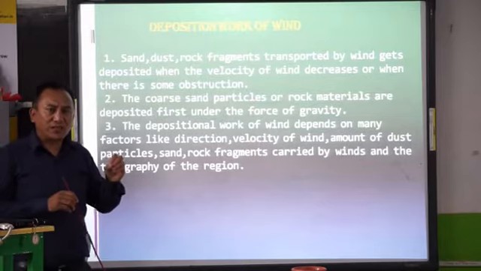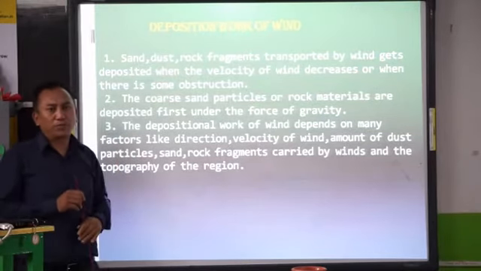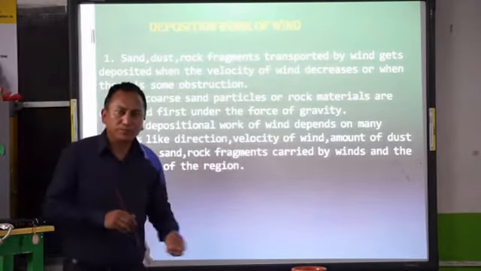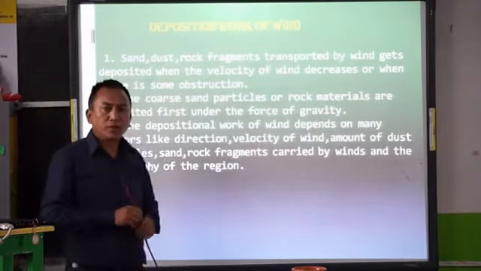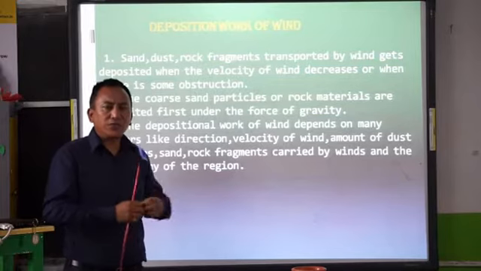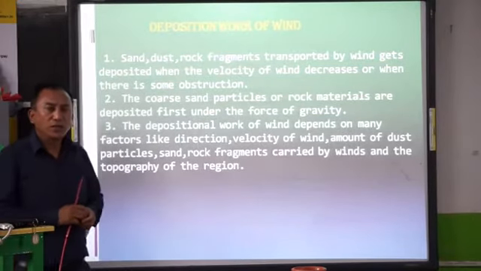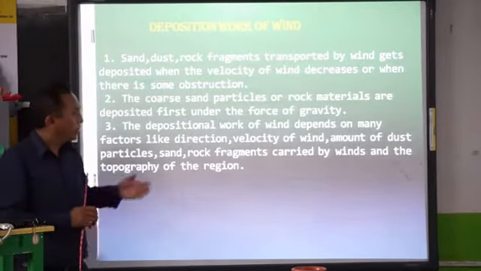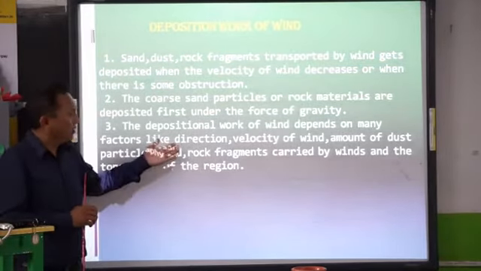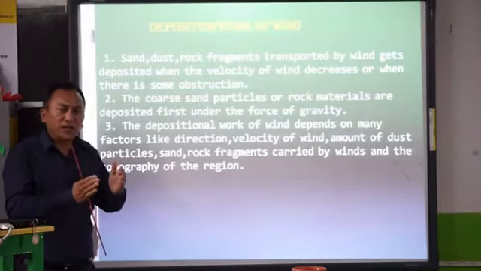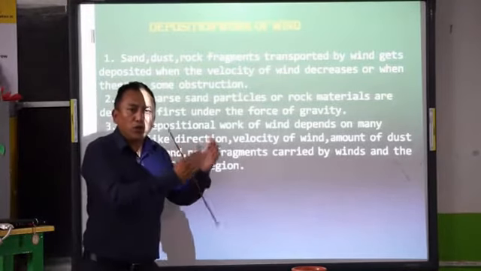All these are the factors that are responsible for deposition. How strong is the wind blowing? How big are the rock particles? How big are the gravel, sand grains which are carried by the wind? Amount of dust particles that are there. These are the various factors which determine the depositional work of the wind.